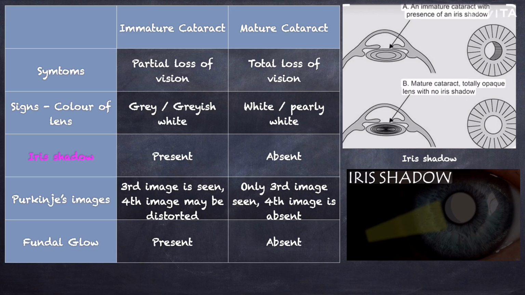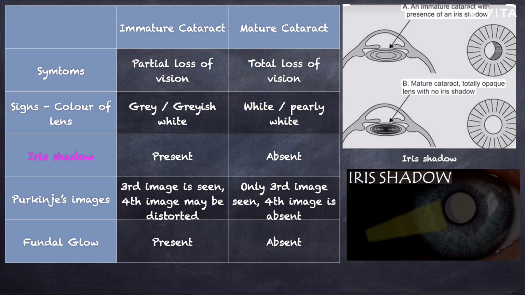Coming to the color of the lens, the lens appears gray or grayish white in immature cataract, and in mature cataract, the lens appears white or pearly white. In immature cataract, the iris shadow is present, and in mature cataract, the iris shadow is absent. Regarding the Purkinje images, in immature cataract, the third image is seen and the fourth image may be distorted. In mature cataract, only the third image is seen and the fourth is absent.